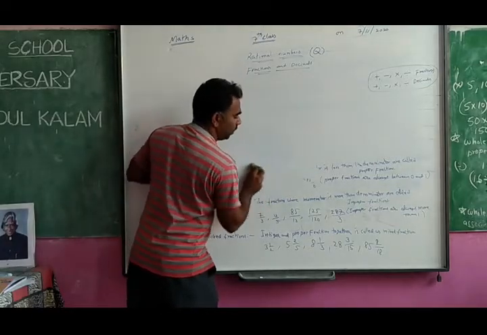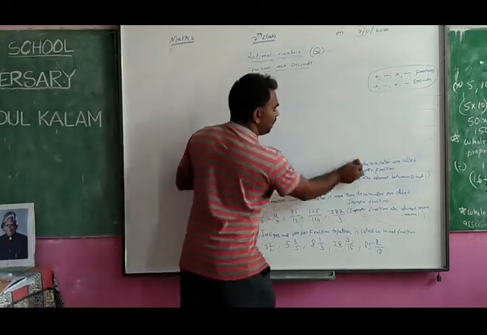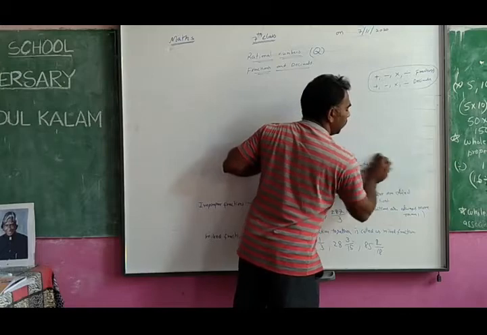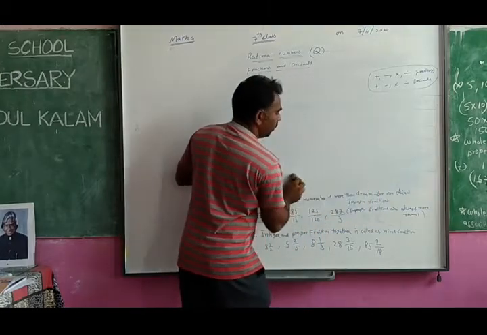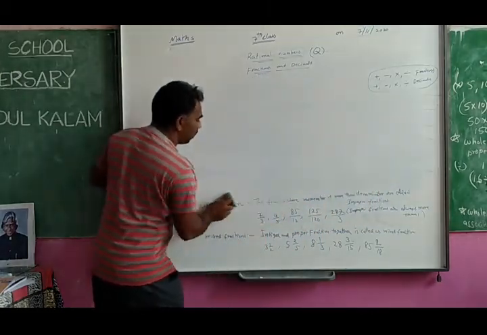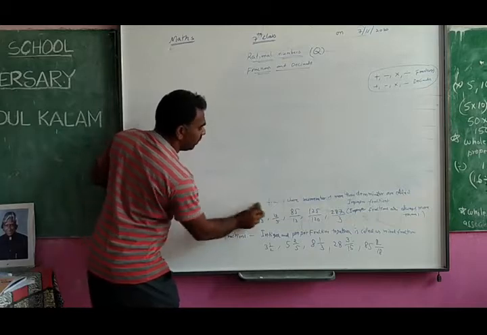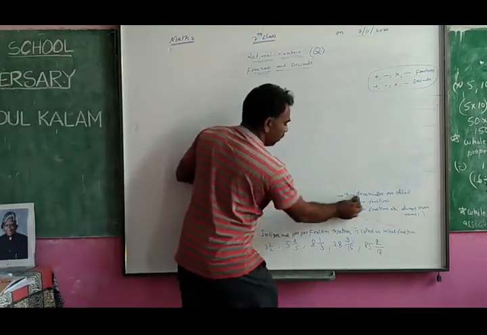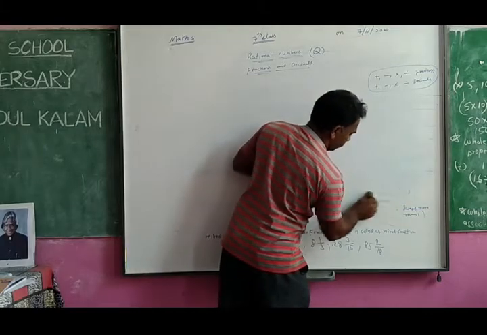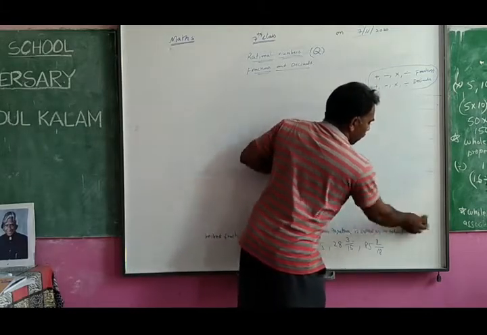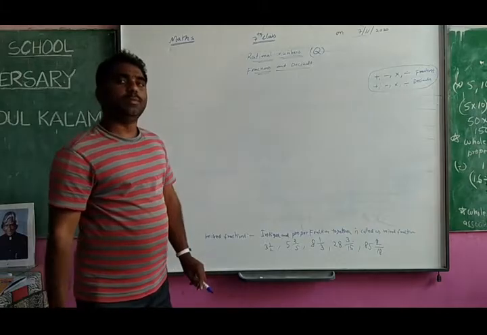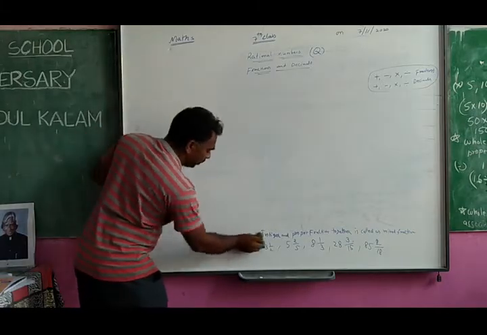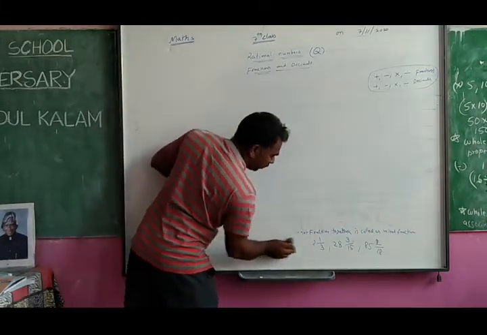Only the improper fraction we write in another form, that is mixed form. So how do you convert improper into mixed and mixed into improper? That we are going to learn.